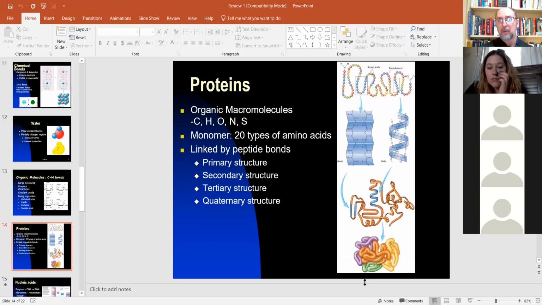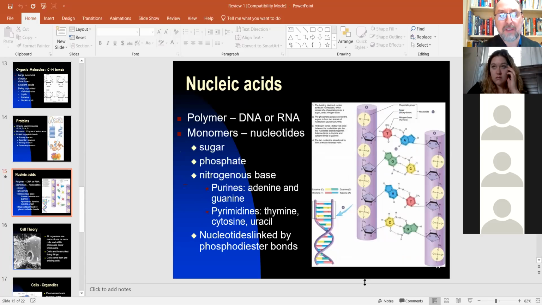Okay, these are long chains of amino acids that fold up, and they do important jobs. So they form enzymes, or they form structural molecules, that kind of stuff. That's important. Nucleic acids, DNA and RNA. Okay, that's the code. DNA is the code that has the stored information for making proteins. RNA is involved in actually making the protein.